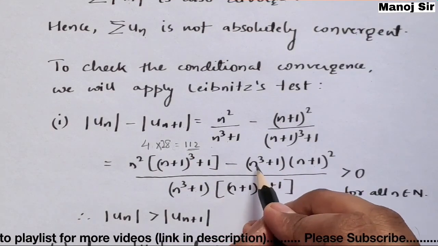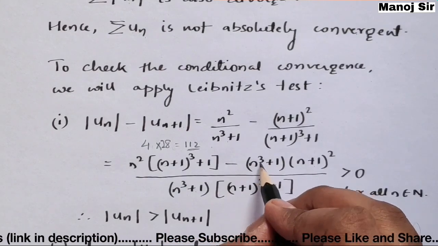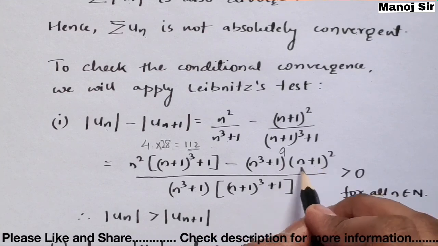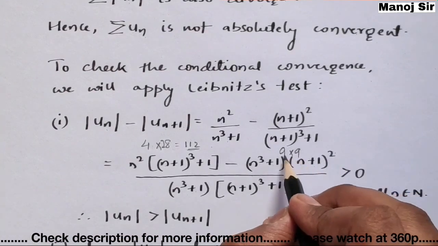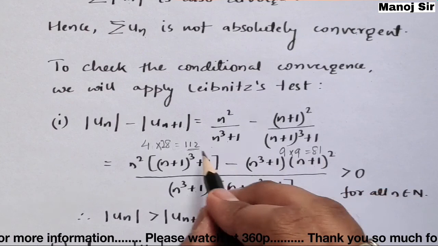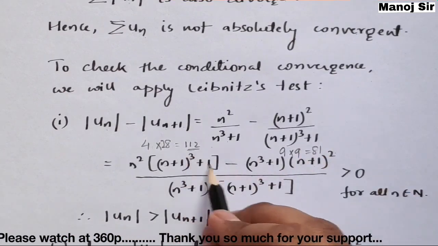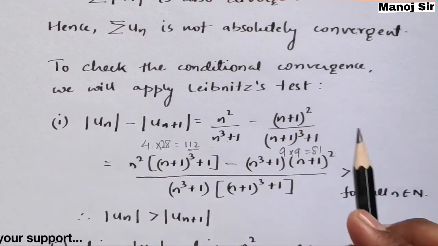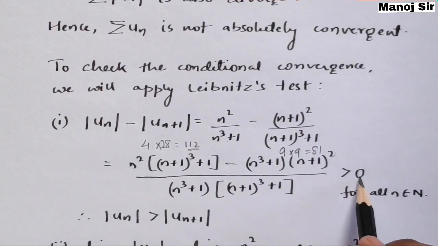Now let us solve the second part. So n cube plus 1: what is n cube? 2 cube is 8, 8 plus 1 is 9. Again here 2 plus 1 is 3, 3 square is 9. So here 9 into 9, that is 81. So this is 112 and this is 81. Clearly, if you solve this minus this, you will always get a positive term. Positive term means it is more than 0.